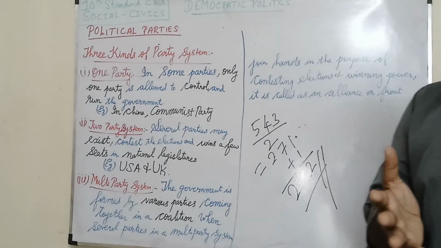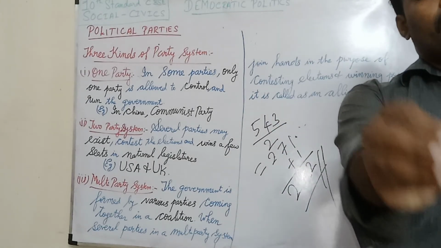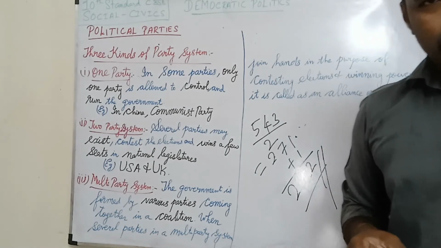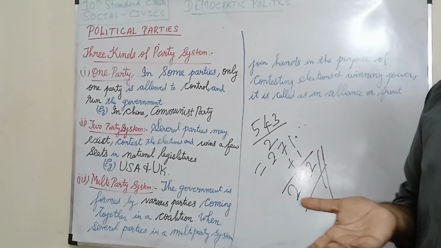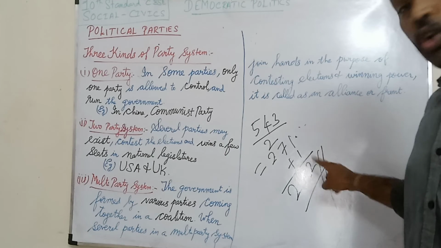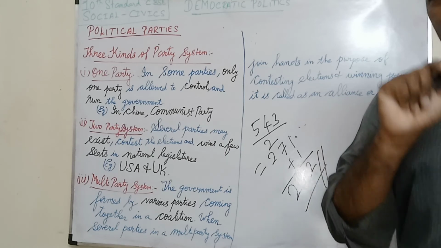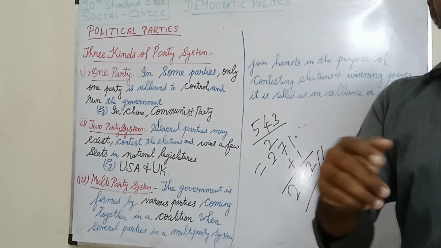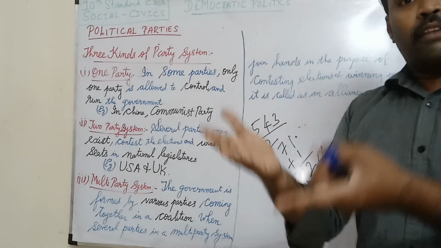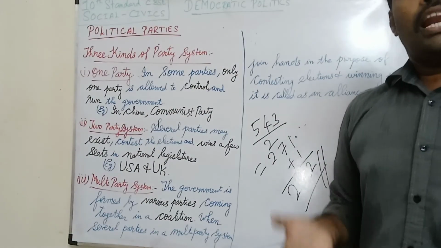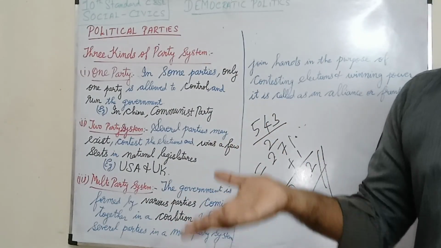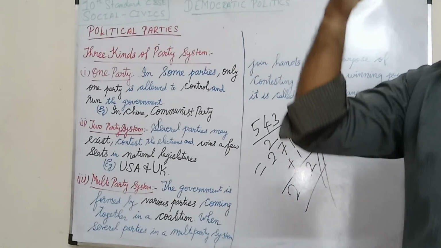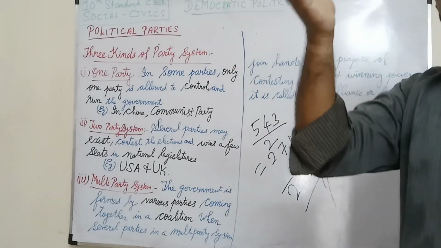But if suppose they are having only some 260 MPs, and they need to form a government, they need an extra 12 MPs. So they need to seek help from other parties like DMK or ADMK or Akali Dal or Shiv Sena, from different states.